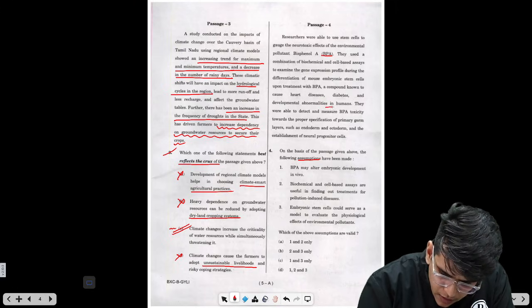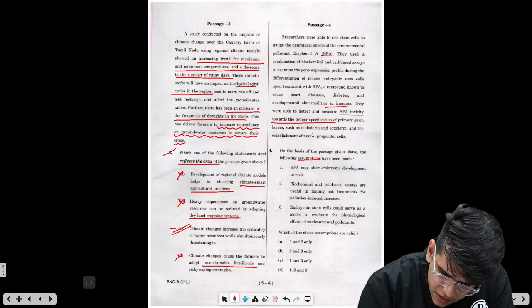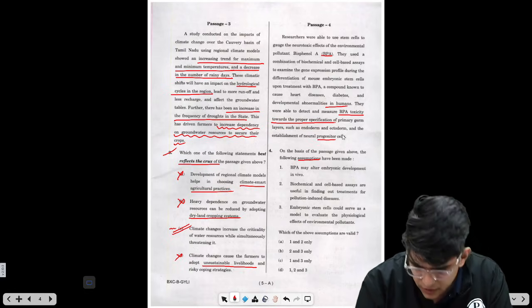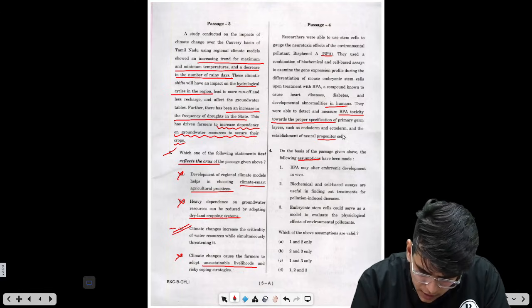They were able to detect and measure BPA toxicity towards the proper specification of primary germ layers such as endoderm and ectoderm, and the establishment of neural progenitor cells. Now, what are the assumptions?